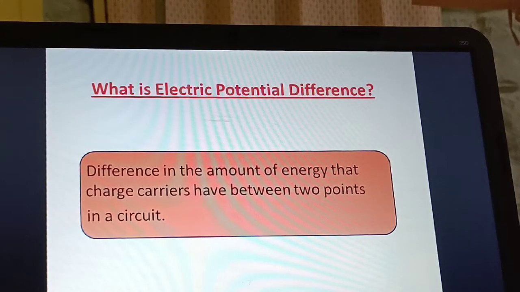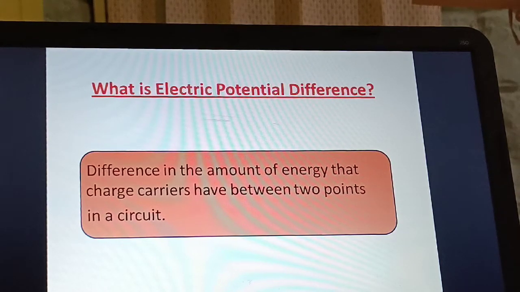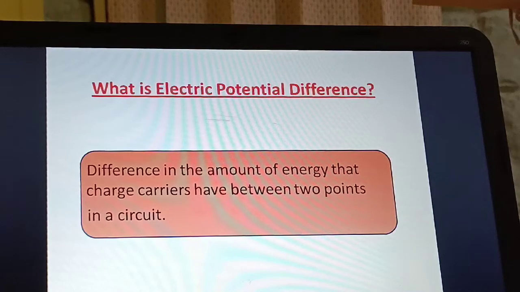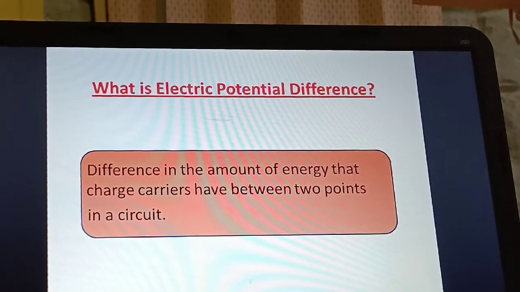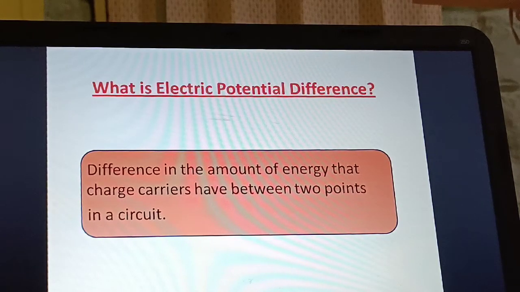Difference in the amount of energy that charge carriers have between 2 points in a circuit. Or you can write in a simple way, the difference between the 2 points, but the correct definition is the difference in the amount of energy that charge carriers have between 2 points in a circuit. So this is the electric potential difference.